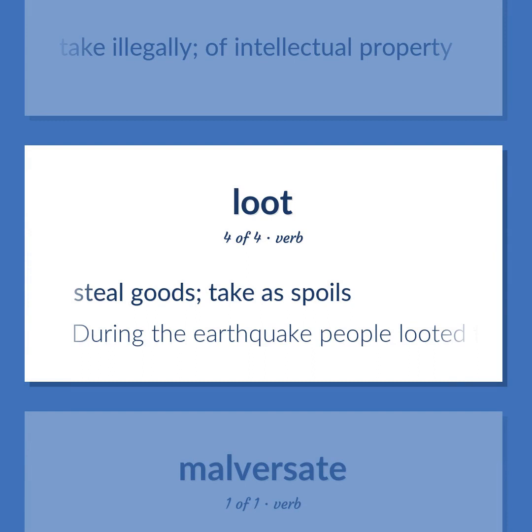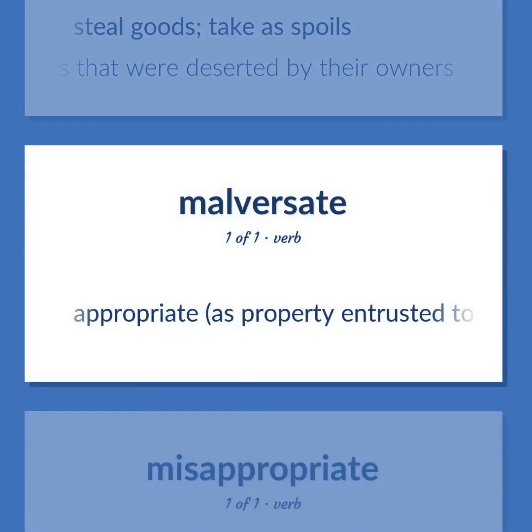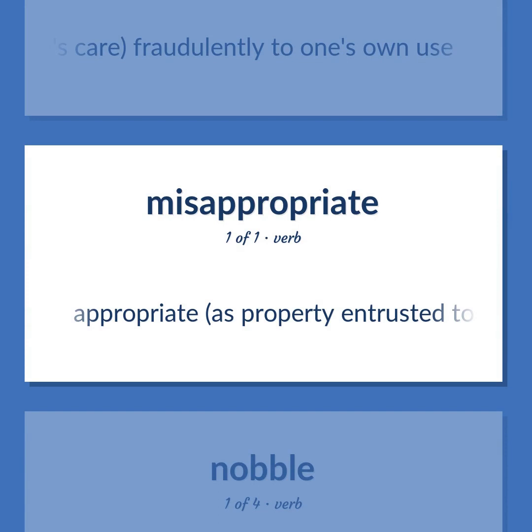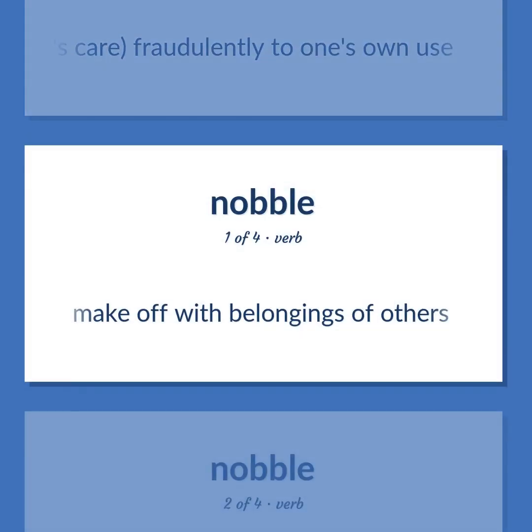During the earthquake, people looted the stores that were deserted by their owners. Appropriate, as property entrusted to one's care, fraudulently to one's own use. Make off with belongings of others.